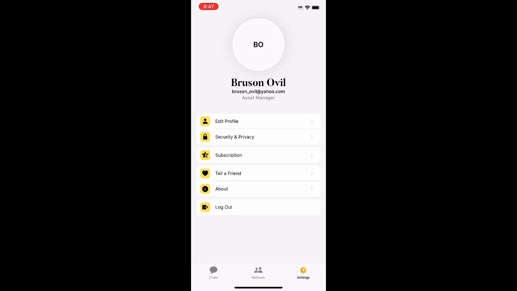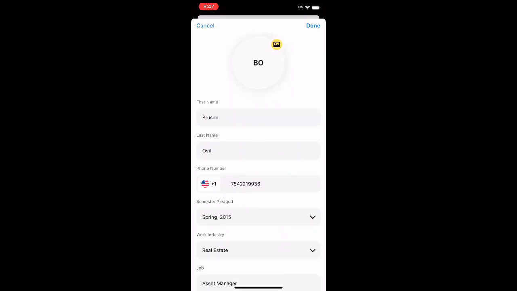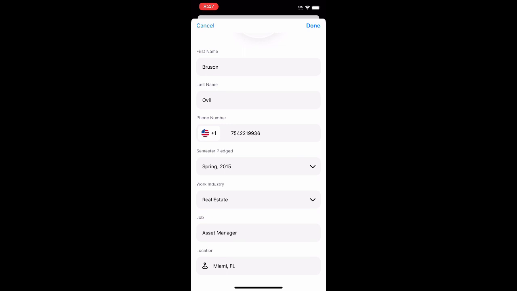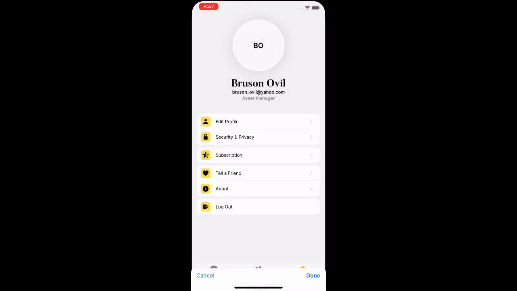So, of course, as a brother, if you just want to edit your profile, let's say, for example, if your career changes, if your phone number changes, if your location changes, we advise that you always edit your profile.